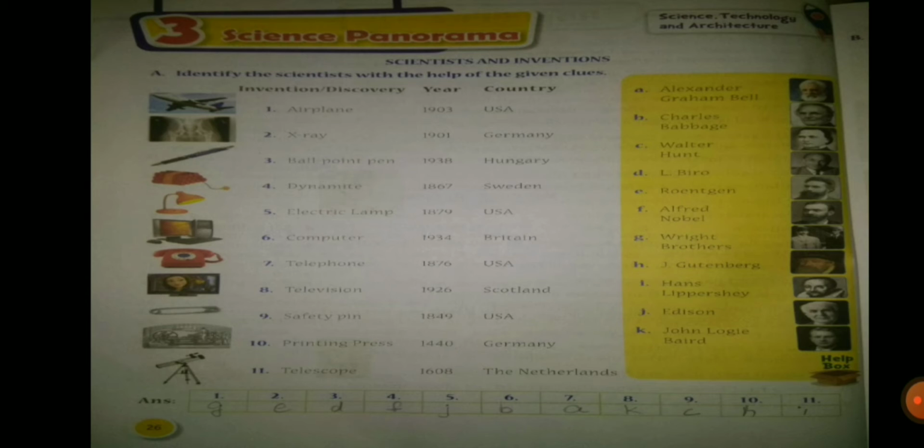Then fifth one, electric lamp, in year 1879, country USA. So the scientist who has invented electric lamp is Edison. So write J below 5. Next sixth one, computer, year 1934, country Britain. So the scientist who has invented computer is Charles Babbage. So write B below the sixth option.